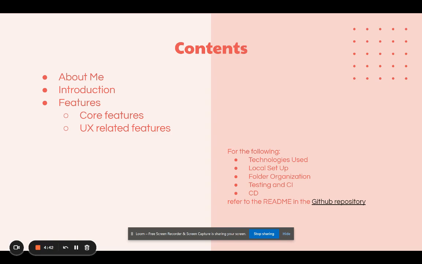So in this presentation, we're going to talk about me, the introduction to this web app and its features. For technical details like the technologies used, setup, folder organization, CI/CD, etc., you can refer to the README in the GitHub repository, which has all of this and much more in great detail.